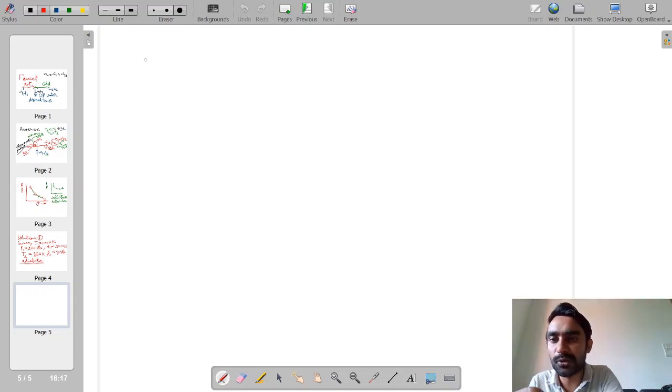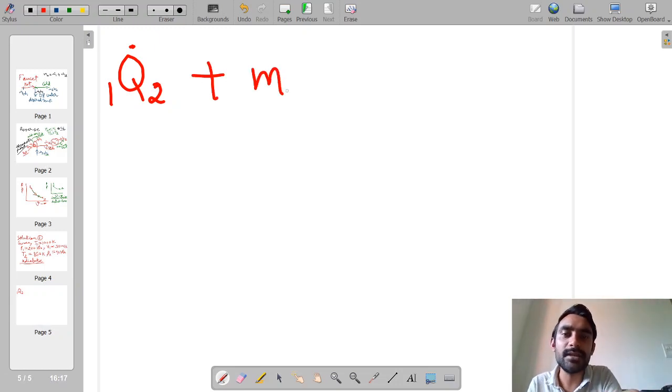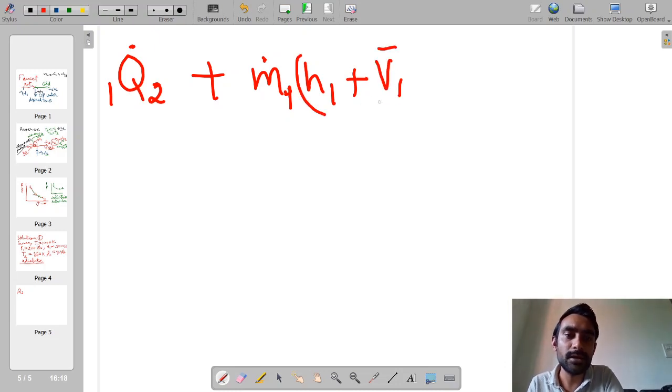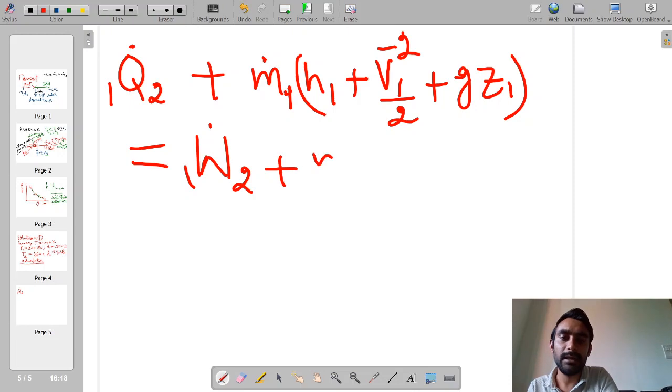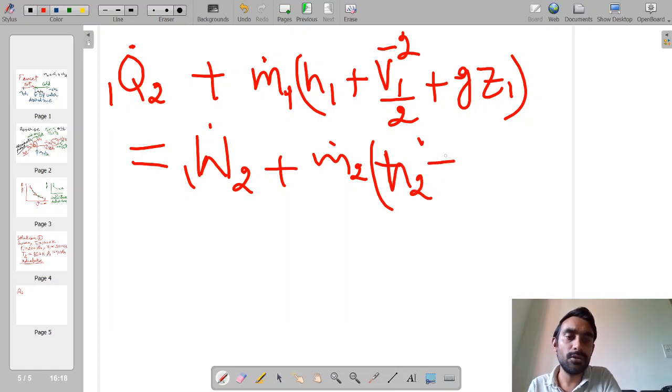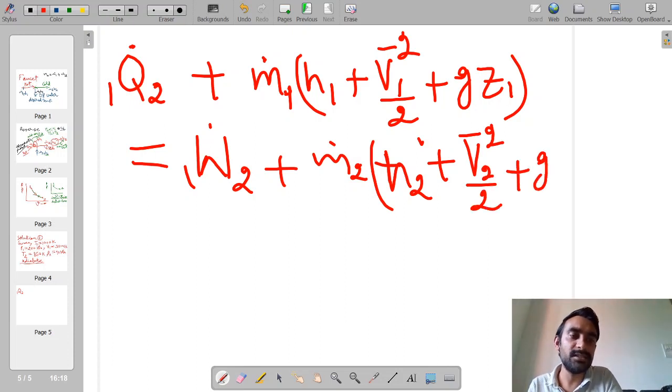So for a steady state process, we know that Q dot, the rate of heat transfer from 1 to 2, plus the mass flow rate of the fluid at the inlet, m1 dot into h1 plus v1 bar square by 2 plus g z1, is equal to W dot from 1 to 2 plus m2 dot into h2 plus v2 bar square by 2 plus g z2.